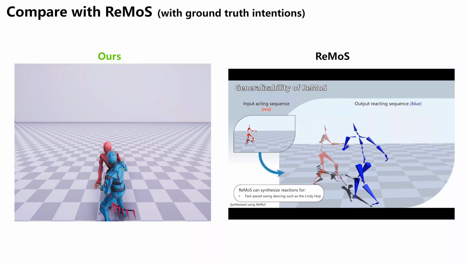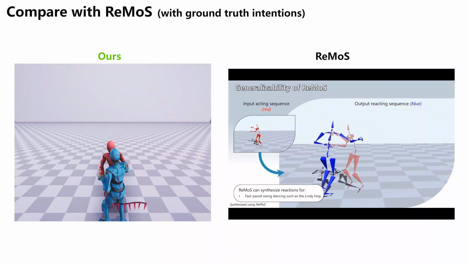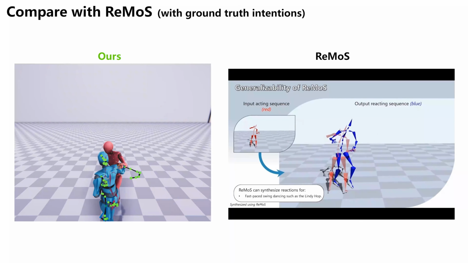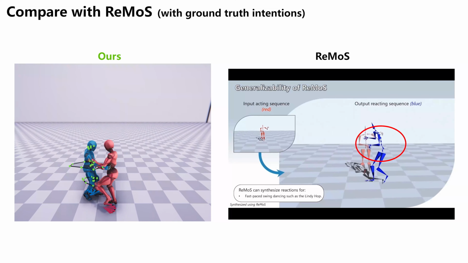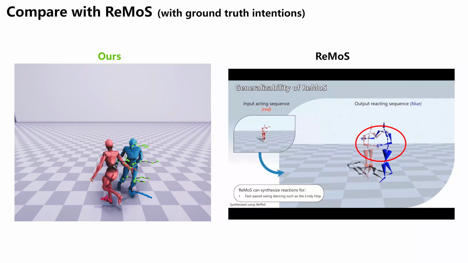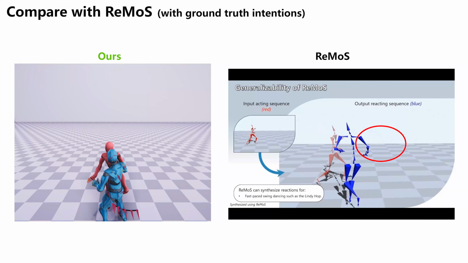To compare with a previous offline method where the full motion sequence of the input character is provided, we replace the inputs with ground truth intentions for a fair comparison. Our system still generates high-quality reactions, while ReMOS presents unnatural sudden movement.